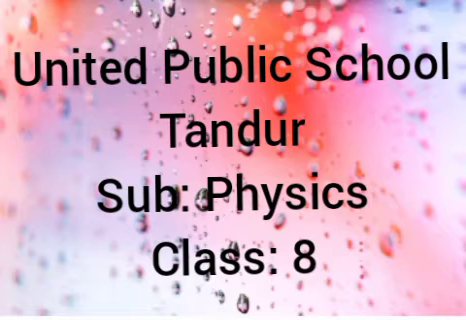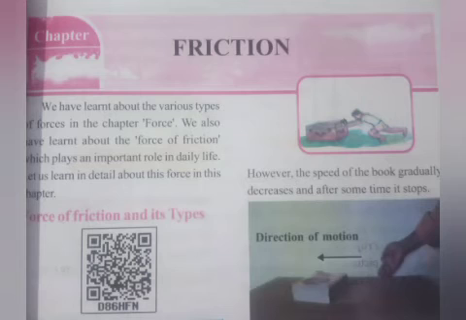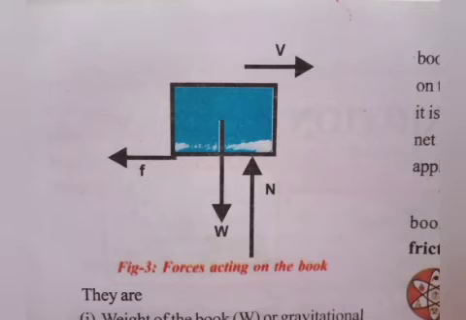Students, the second chapter name is friction. What is friction? We studied that friction opposes the relative motion between two surfaces in contact. It acts on both the surfaces. This is called friction, and the force applied by the floor on any object is called frictional force. And also we studied,